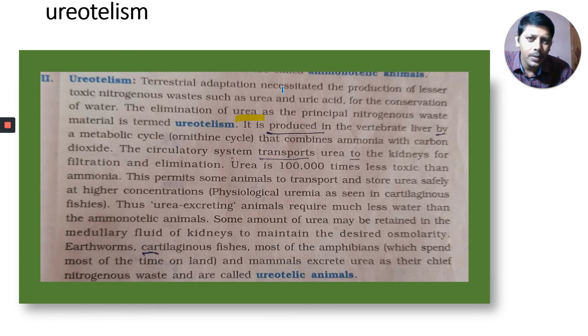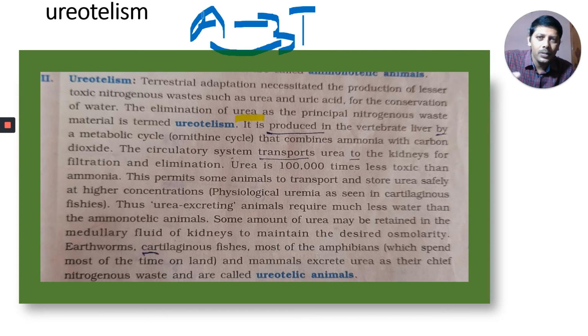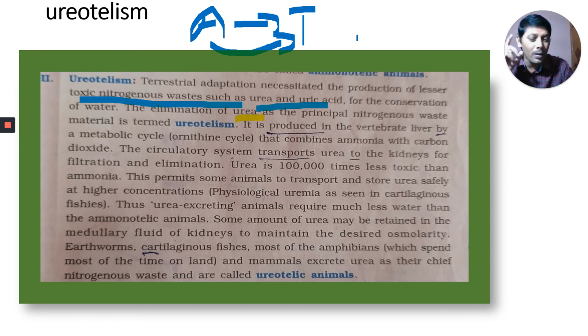Ureotelism. Terrestrial adaptation necessitated it, because animals first evolved in water, aquatic, then they came onto the land, terrestrial. When they came onto the land, earlier they were adapted to water, now they have to adapt to the land. Terrestrial adaptation necessitated the production of less toxic nitrogenous waste materials such as urea and uric acid. I told you urea is 1 lakh times less toxic than ammonia. Why are they excreting urea and uric acid, why not ammonia? For conservation of water, as they are on land, where much water is not available.